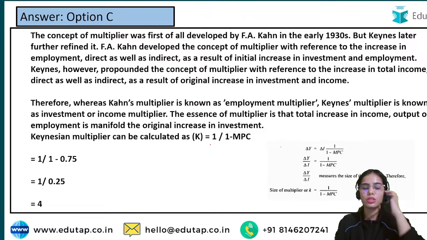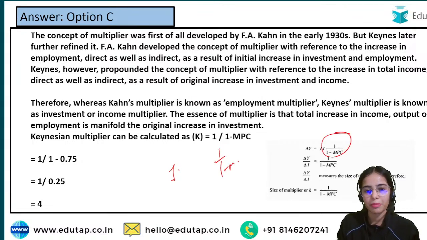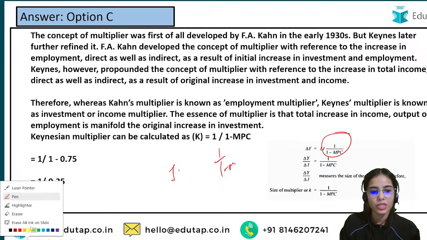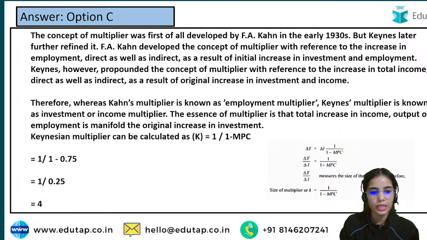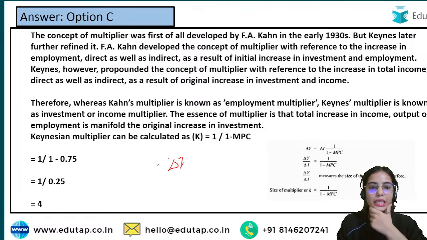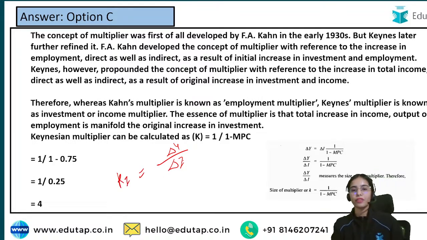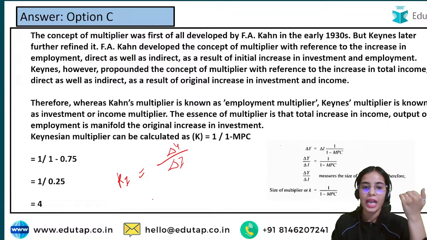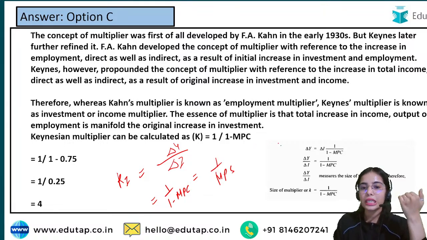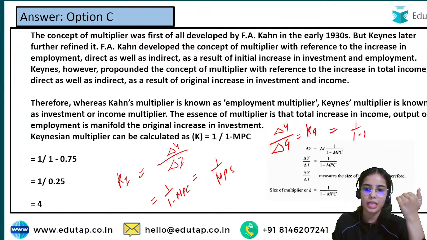So this is the formula. This is the Keynesian multiplier, the investment multiplier we can say. It has the formula 1 upon 1 minus MPC. The multiplier shows that with the increase in investment, income is increasing by a multiple effect. The formula for this is 1 upon 1 minus MPC, that is 1 upon MPS. With the increase in government expenditure, there is an increase in income by the multiplier effect, so that is the government expenditure multiplier, which has the same formula.